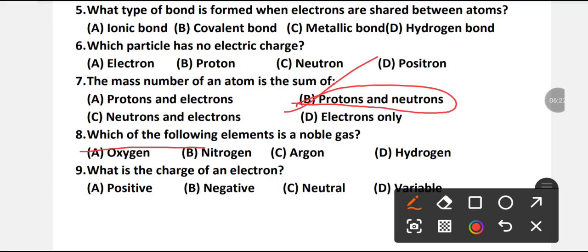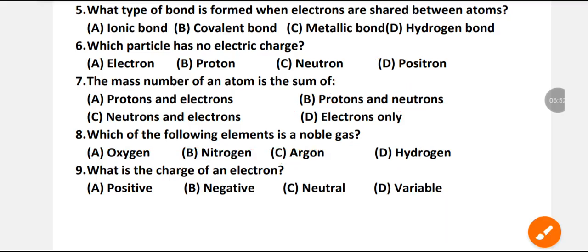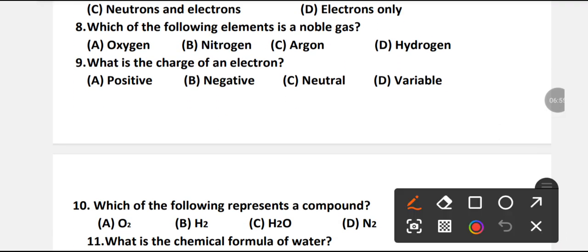Which of the following elements is a noble gas? Oxygen, nitrogen, argon, or hydrogen? There are four options. Which option is right? Guys, please you all answer this question as well. C is the right option. Argon is a noble gas.